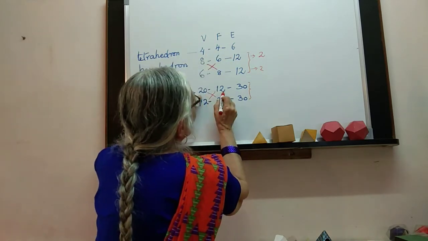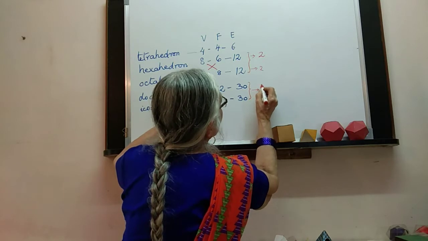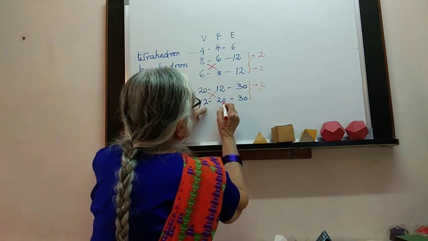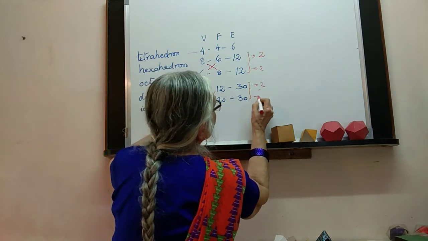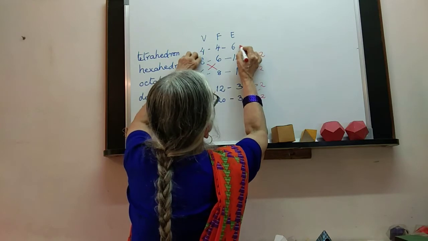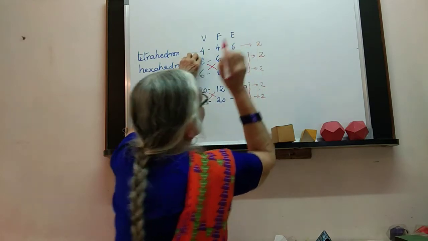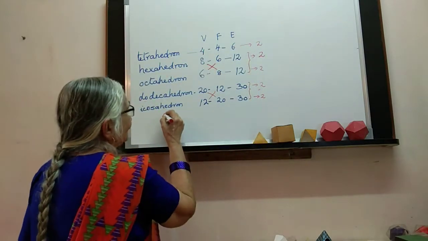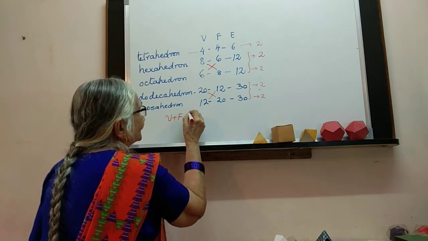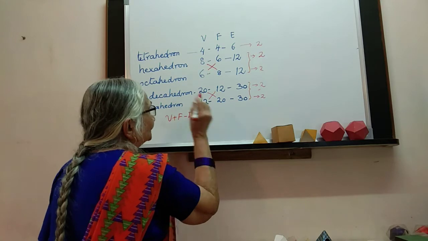Similarly here, 32 minus 30. And similarly here, 32 minus 30. And here, 8 minus 6. So what is the result? The result is that V plus F minus E is the same. This is the observation. We have not proved it.